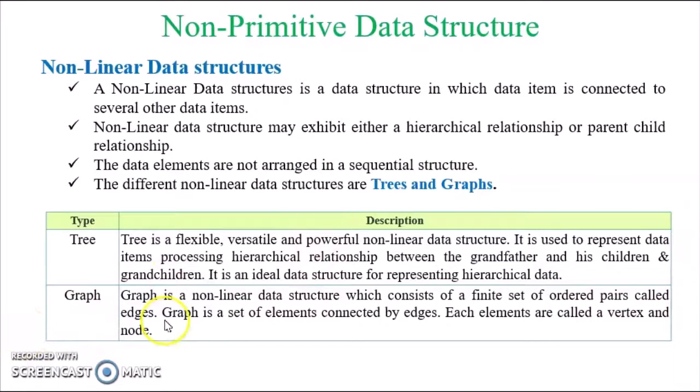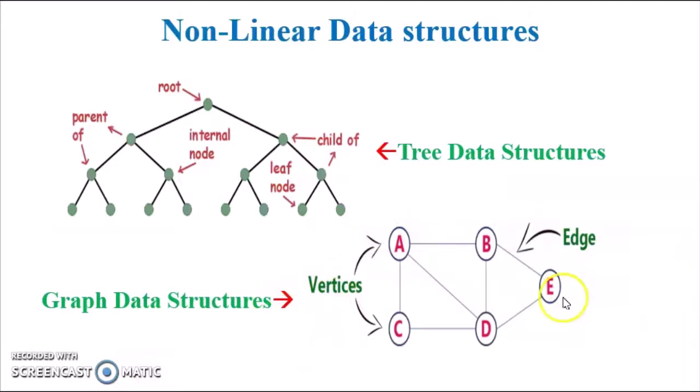Next is graph. A graph is a nonlinear data structure which contains a finite set of ordered pairs called edges. A graph is a set of elements connected by edges. Each element is called a vertex or node. So this is an example of a graph. It has a finite number of elements, and pairs of elements are connected with edges.